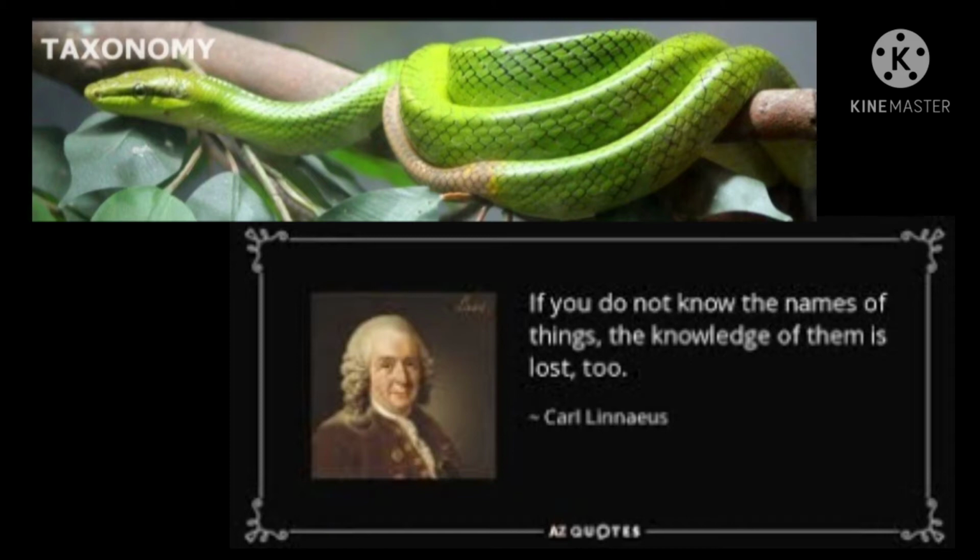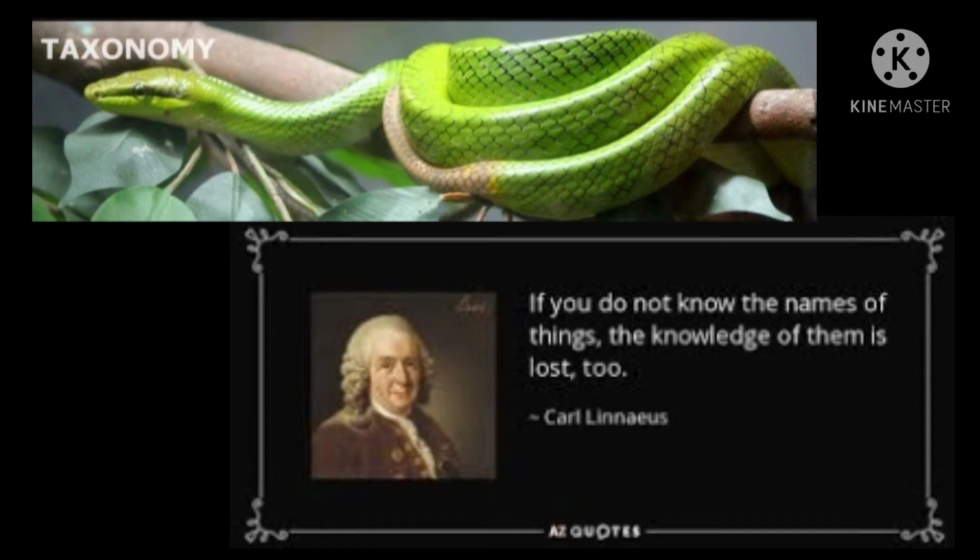Categories gradually shift from being very broad and including many different organisms to very specific and identifying single species. With each step down in classification, organisms are split into more and more specific groups. For example, all of the animals in the kingdom Animalia are split into multiple phyla, the plural of phylum. All of the animals in the phylum Chordata are split into multiple classes such as mammals, reptiles, and amphibians.